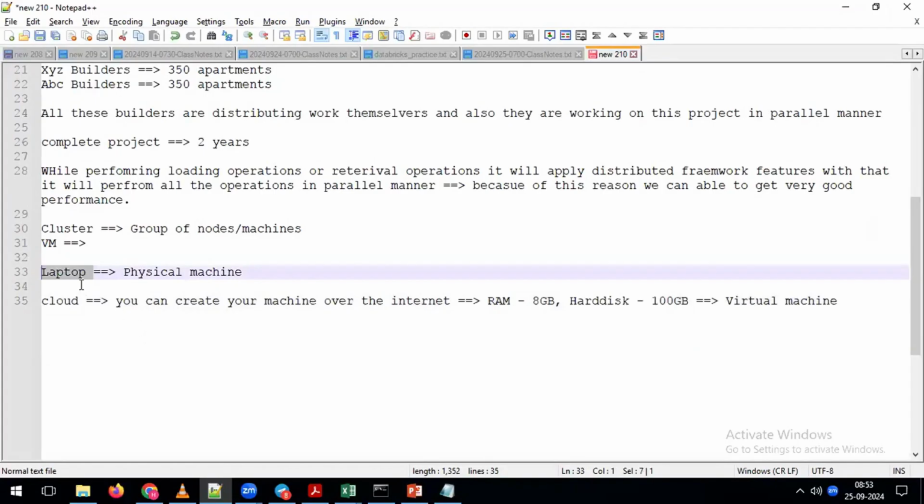The only difference is that a laptop you can physically see and physically perform operations on. But a virtual machine you create over the internet with the help of the cloud. That is the reason we call such a machine a virtual machine. Why I'm explaining this here is, as part of our example, I introduced two different terminologies: one is cluster, one is VM. Non-experienced people might not understand what a cluster is or what a virtual machine is, so I'm giving some brief info.